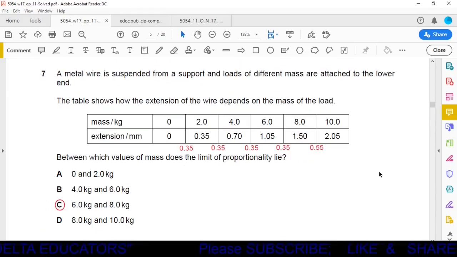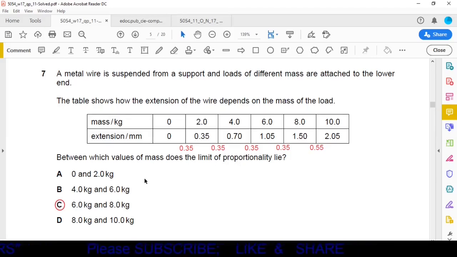Question number 7. A metal wire is suspended from a support and loads of different masses are attached to the lower end. The table shows how the extension of the wire depends on the mass of the load. Okay, here we have a table and we are looking that with the increase in mass, there is an extension. Between which values of mass does the limit of proportionality lie? Okay, first we read our options. Option A 0 to 2 kg, option B 4 to 6 kg, option C 6 to 8 kg, option D 8 to 10 kg.